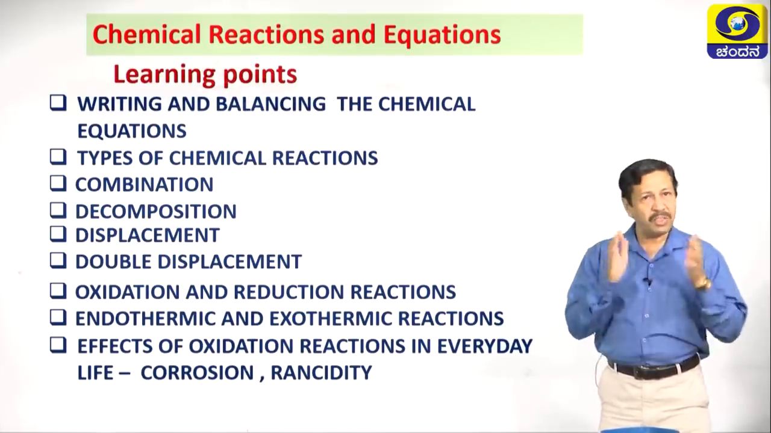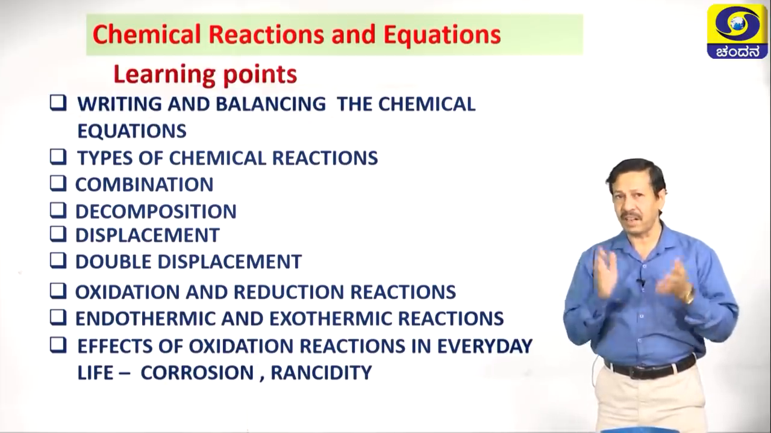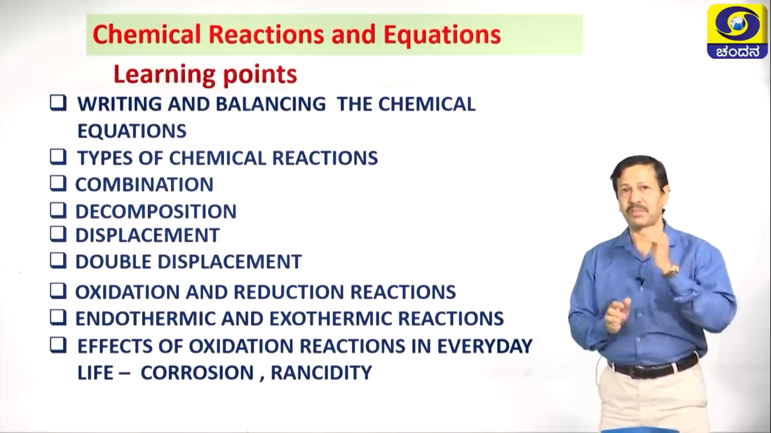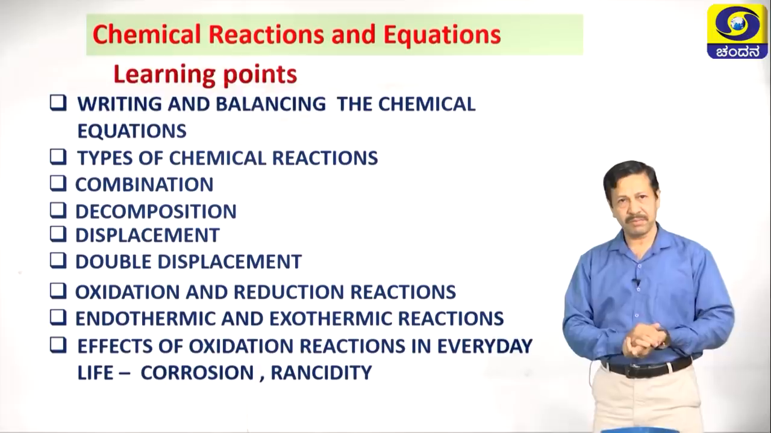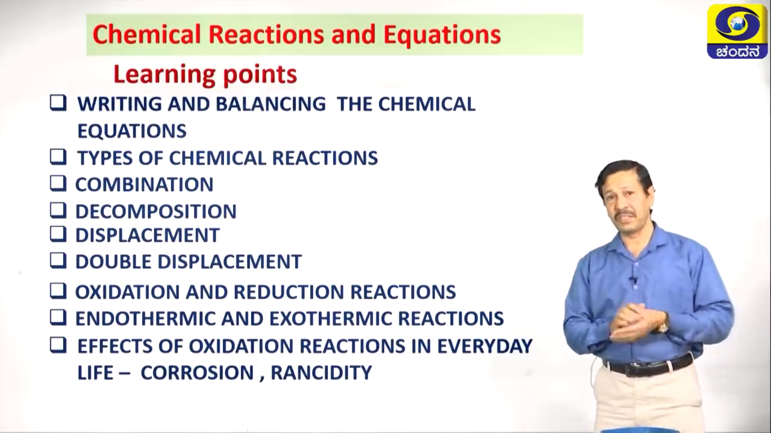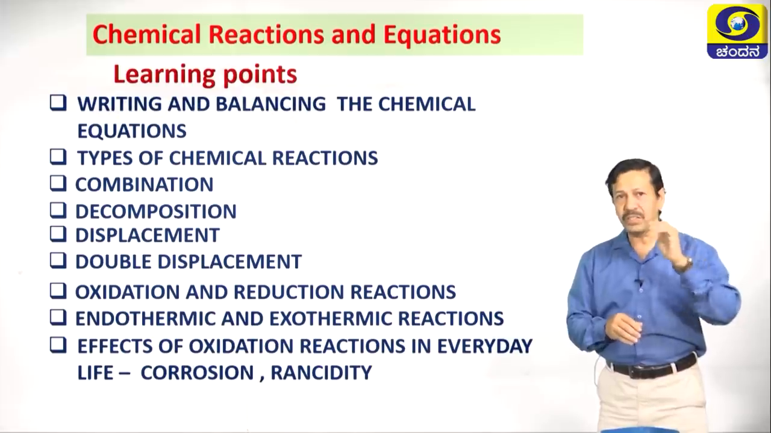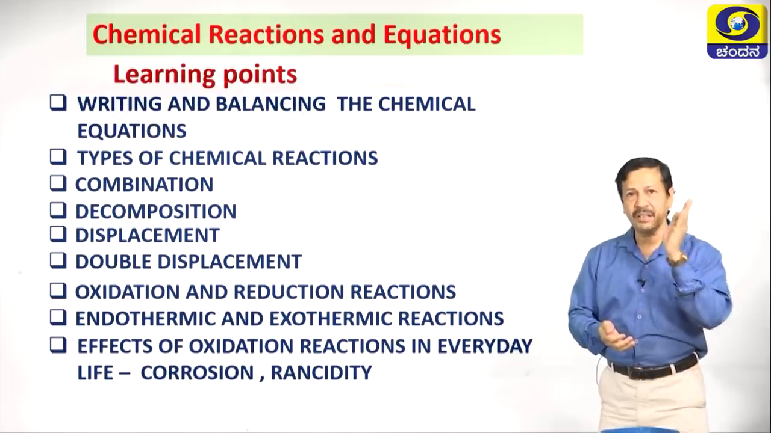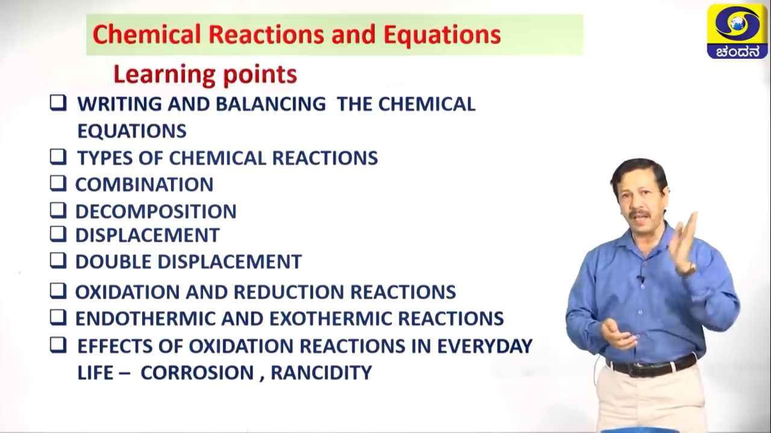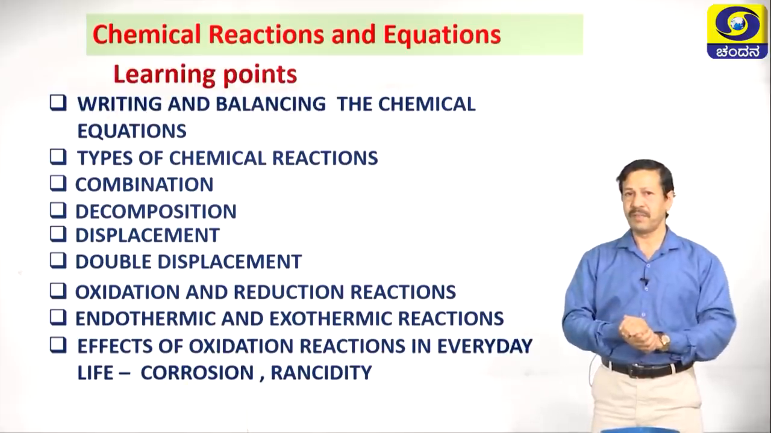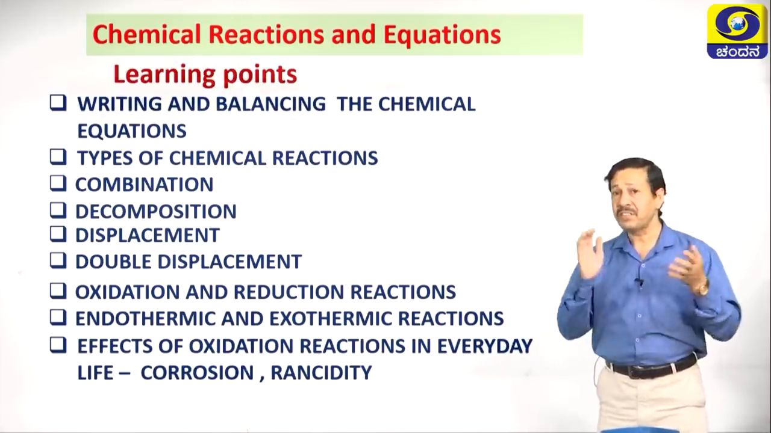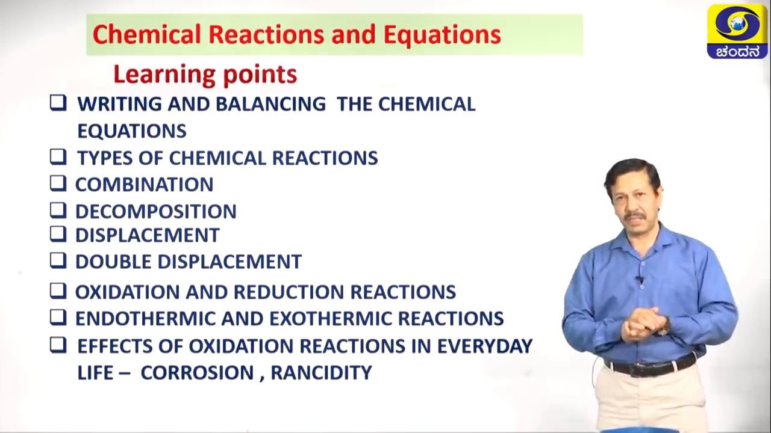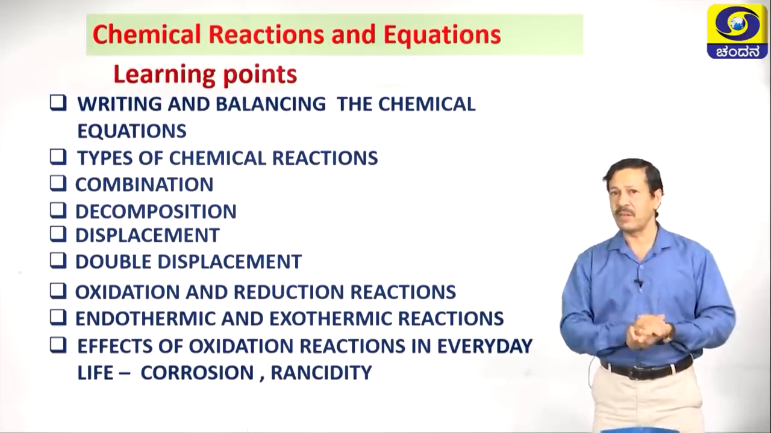In this session, you are going to learn about the first chapter in science, that is chemical reactions and equations. You will learn about writing and balancing chemical equations, and types of chemical reactions, that is combination, decomposition, displacement, double displacement, oxidation and reduction reactions, endothermic and exothermic reactions, and effects of oxidation and reduction reactions in our daily life, like corrosion and rancidity. Now let us understand these concepts one by one.